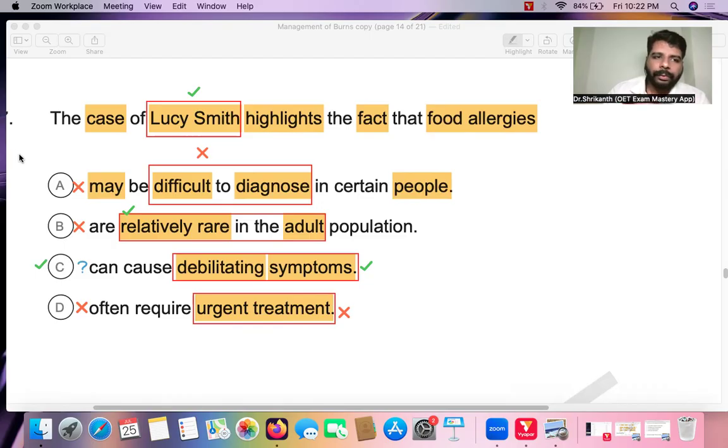Now, if you feel like B is correct and C is also correct, so now you have two answer options. This is something that I tell to students: you try to eliminate the answer options which are very obvious to eliminate. And then usually you will have two answer options which you feel are both correct. So at least you have eliminated two. Now you just have two answer options, so now you go back and forth.